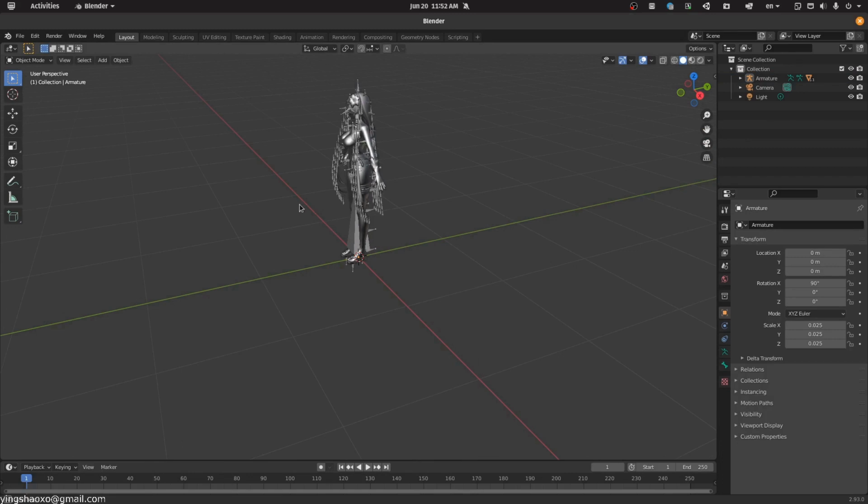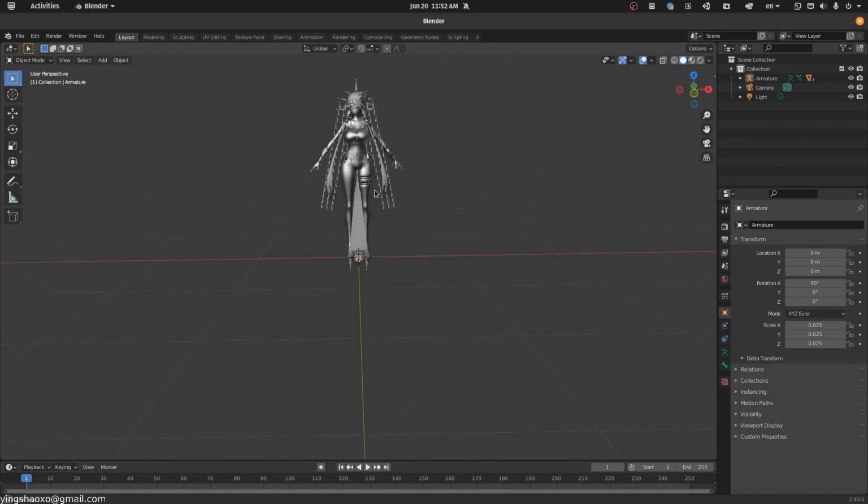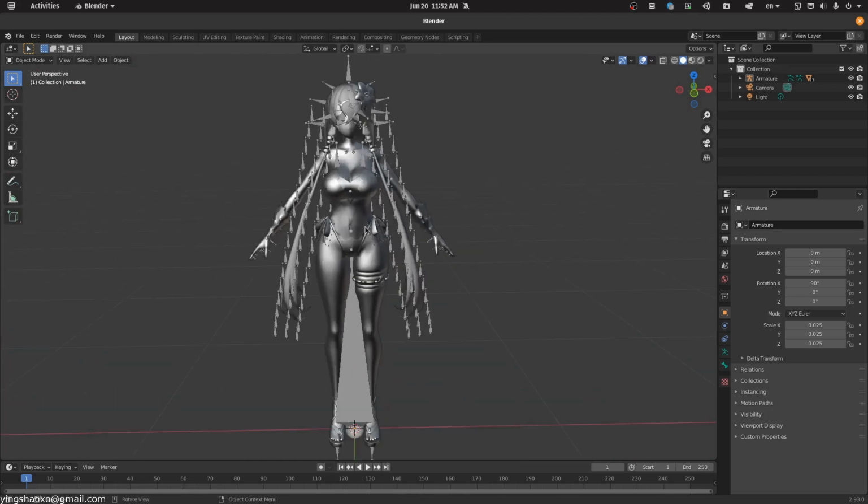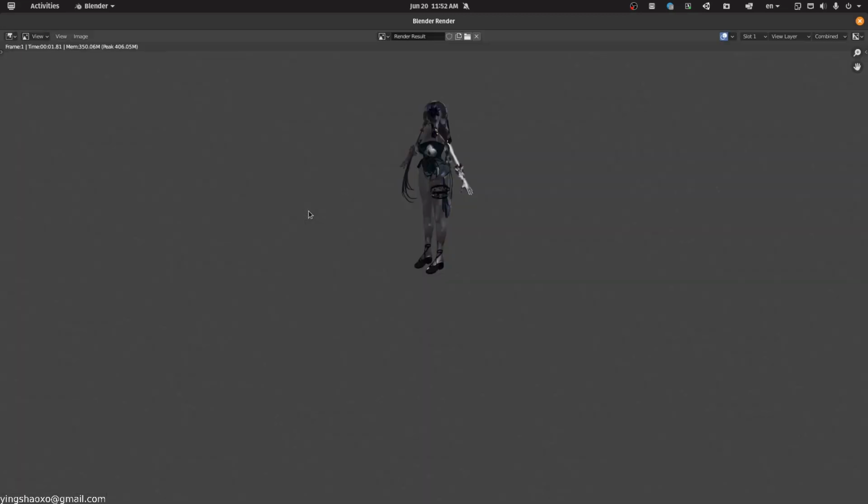You could click your middle wheel to rotate around and press shift with your middle button to do a pan move. Anyway, this is your model, and for now you see no colors. Well, that's normal because you didn't render it. If you press the F12 key on your keyboard, you should see the rendered result.